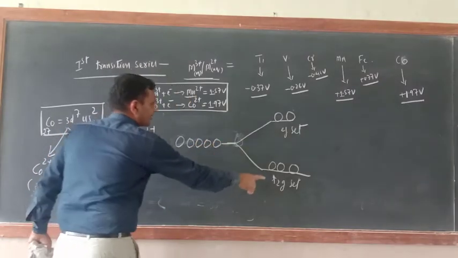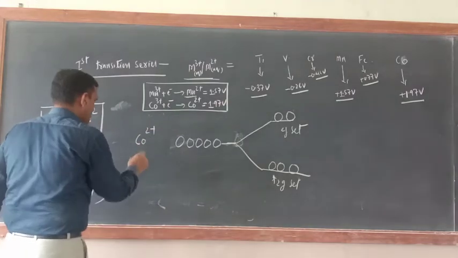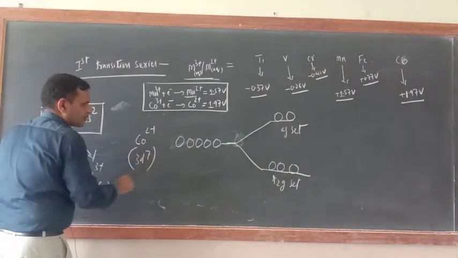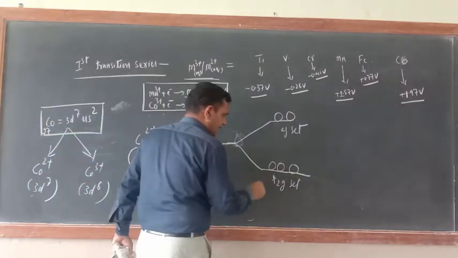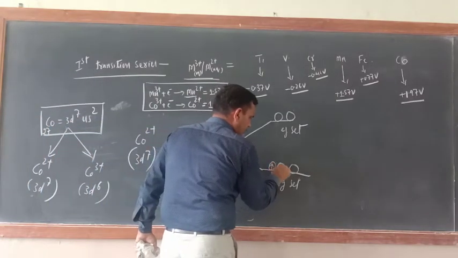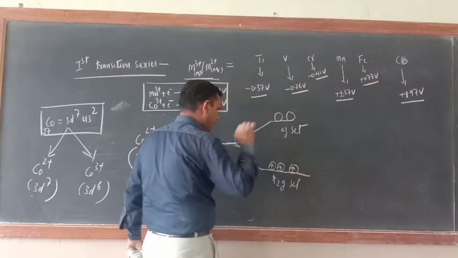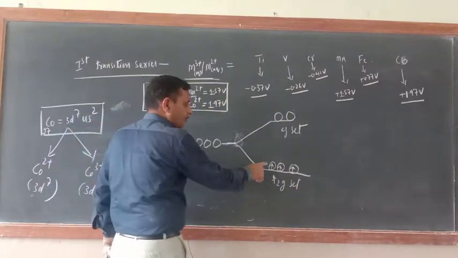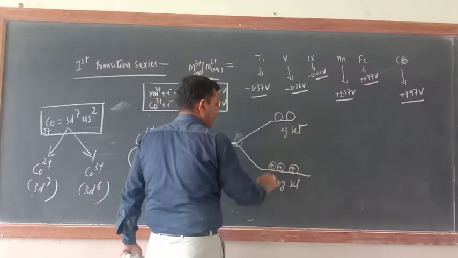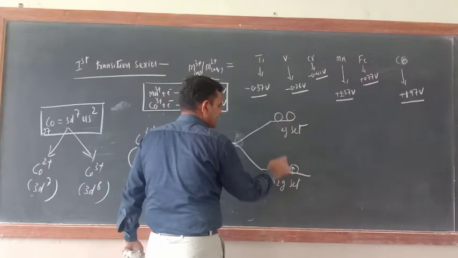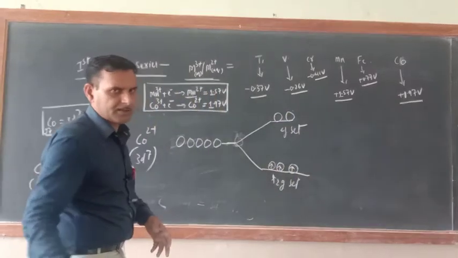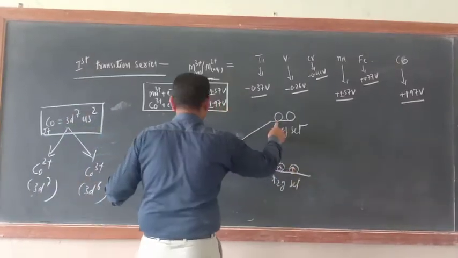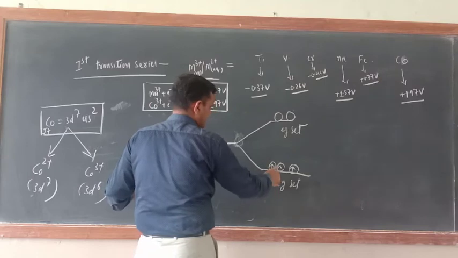The importance of the reason is here. Co2+ means 3d7. According to the Aufbau rule, what should be there? 1 2 3 4 5, correct or not? Then 6 and 7. Here electrons should come or not? Correct? So 1 2 3 4 5 6 and 7.